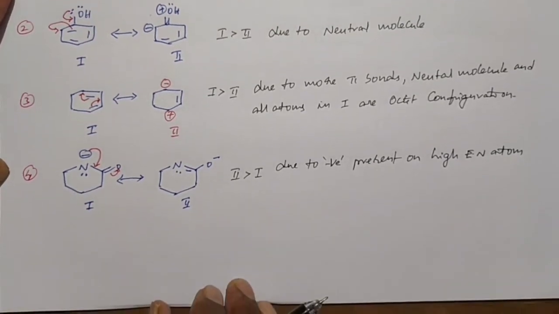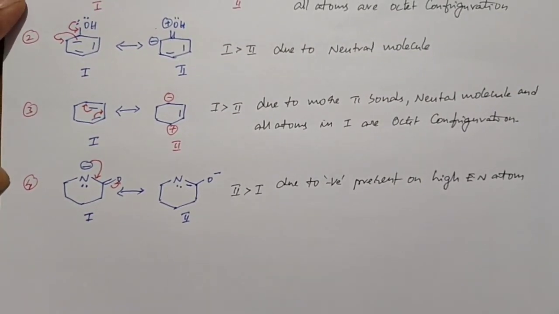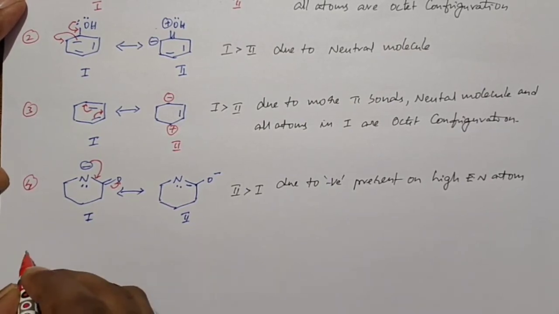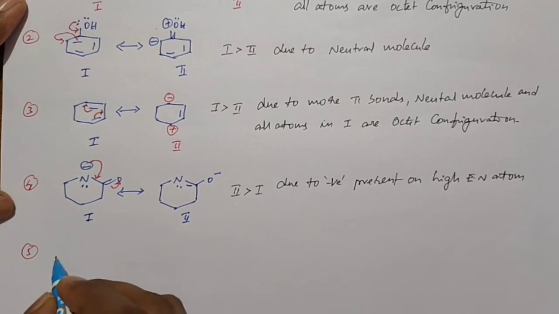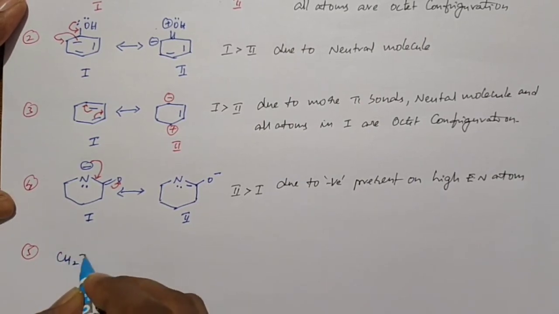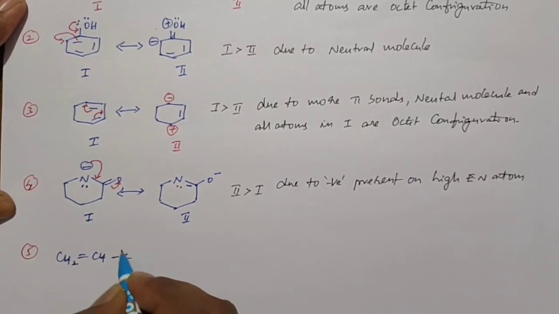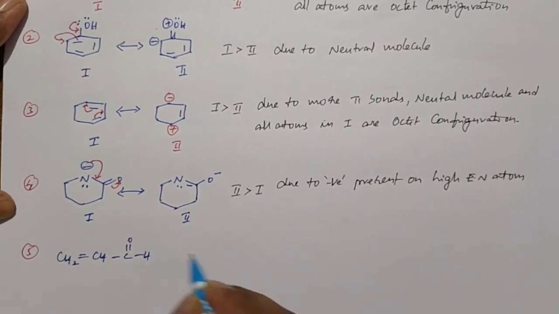So we go to the next example, example 5. When I go for example 5, its structure is CH2=CH-C=OH. So this is structure 1.